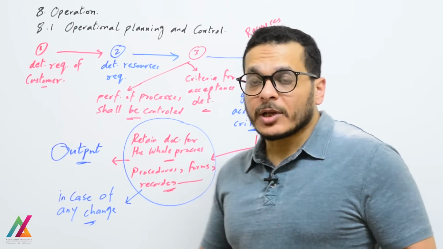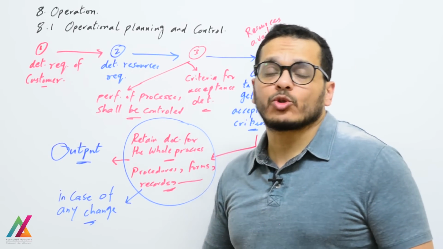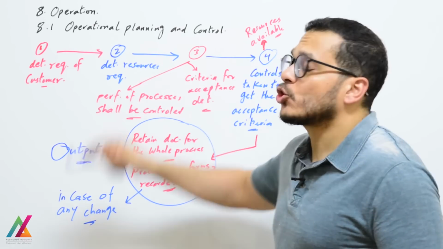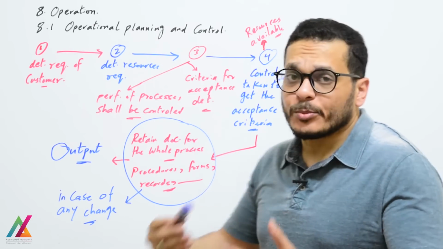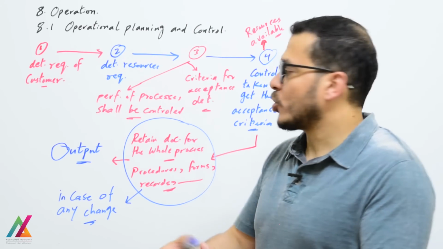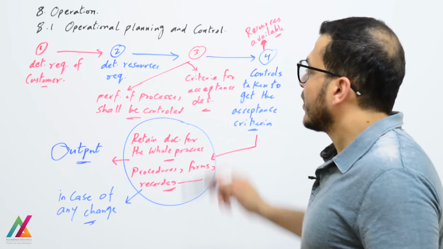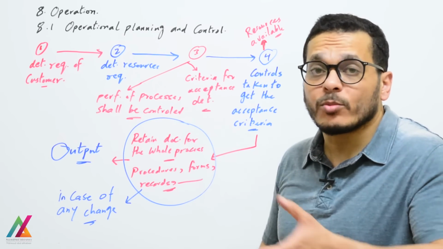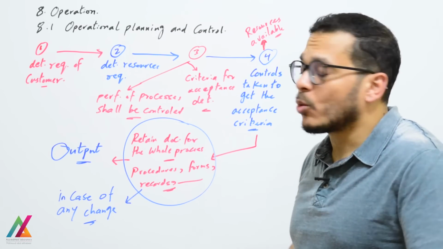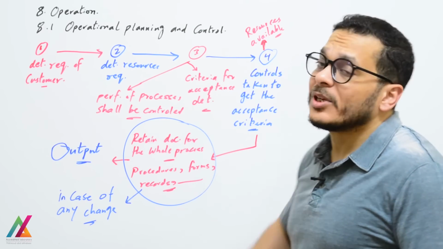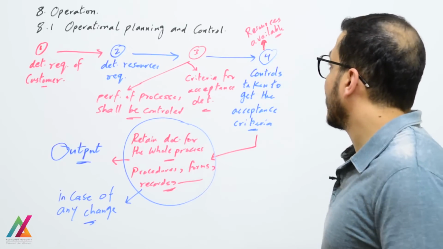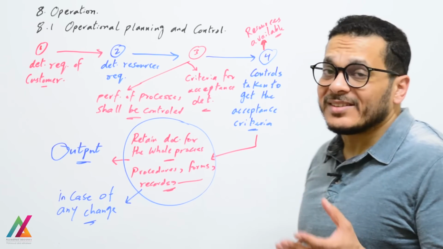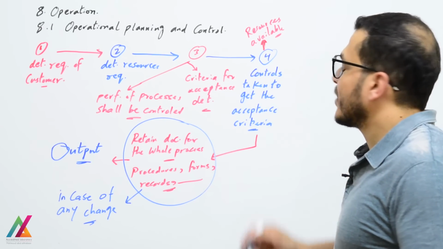And to simplify this subclause, first you shall determine the requirement of the customer relating to his product or service, and based on this you will determine the resources required to get that product. So resources are the inputs to the output, and after that comes the performance of processes; each process shall be controlled to get the highest performance from each process, to get the highest quality of the product or service. And criteria for acceptance of the final product shall also be determined. And then controls should be taken to get the acceptance criteria.